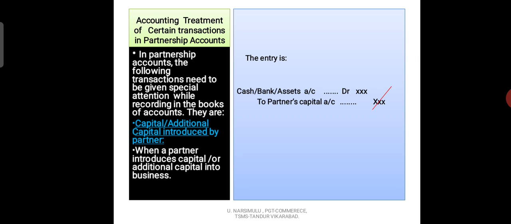When A gives 1 lakh rupee, what entry do we have to write? Cash account debit to A's capital account. Similarly, B is also giving 1 lakh rupee to the partnership firm. Then what is that entry? Think in your mind, children. Yes, that is correct. Cash account debit to B's capital account.